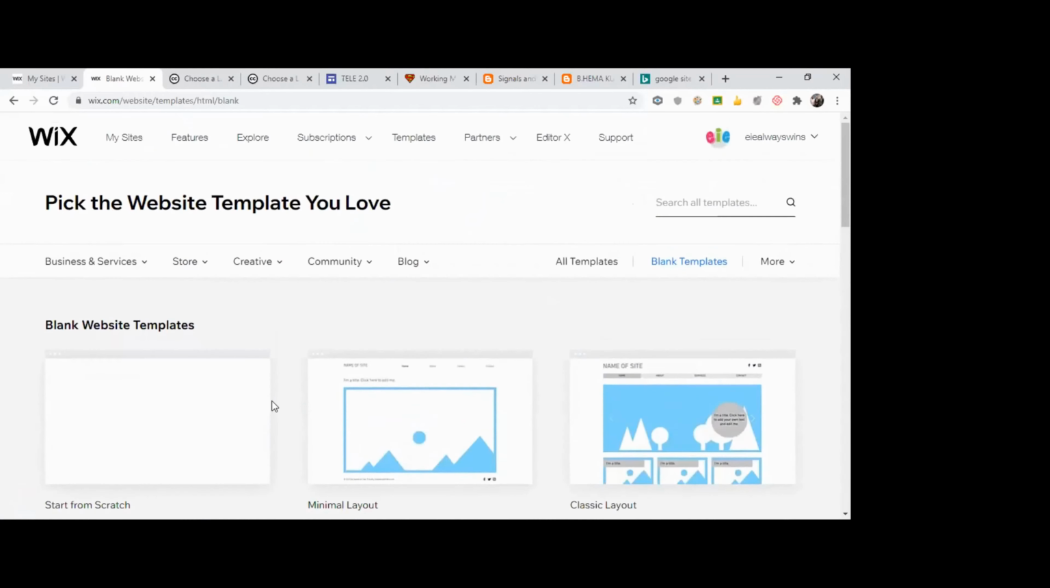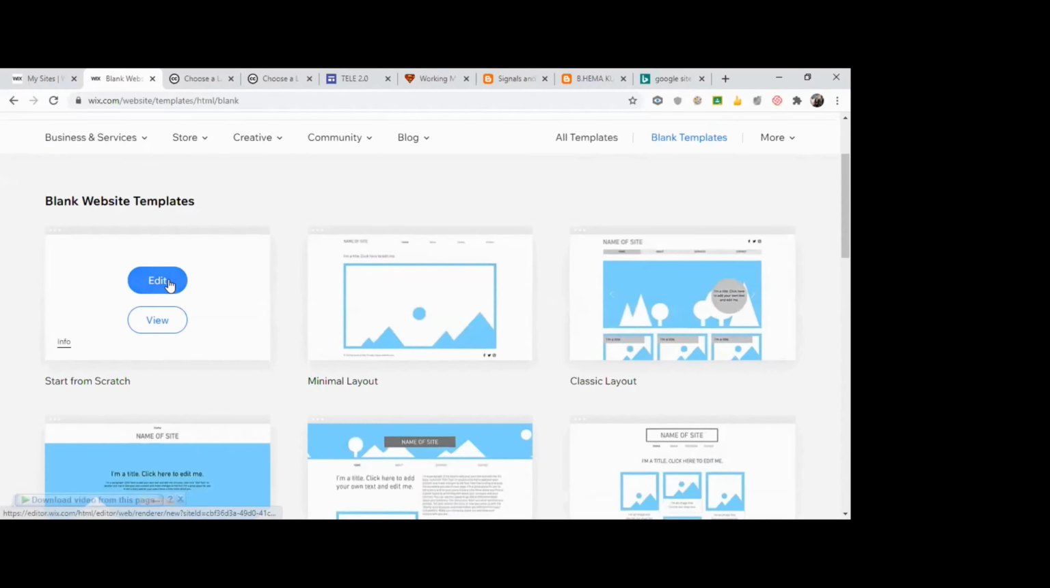Okay, so I'm going to choose a blank start from scratch. So you have two options. First thing, you can view it and then you can do, or I can directly go into edit it. I'm going to click on edit. As soon as I click on edit, it creates a new page wherein I'm going to start to work.